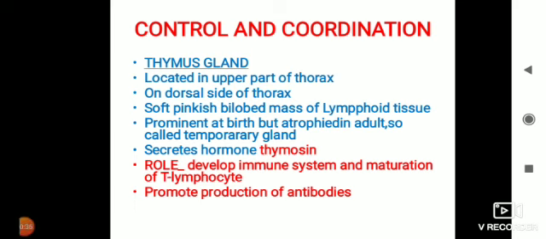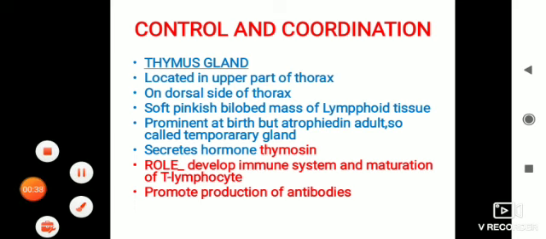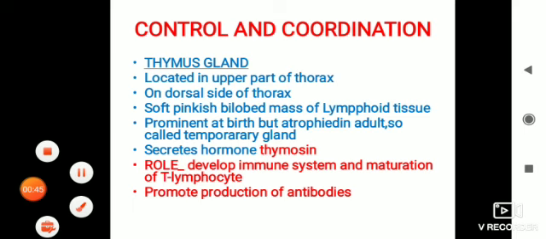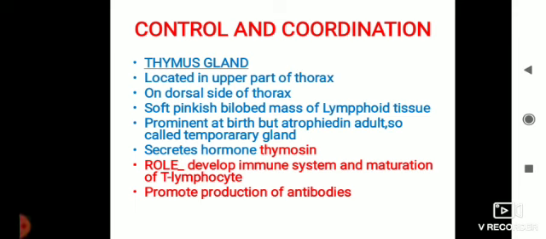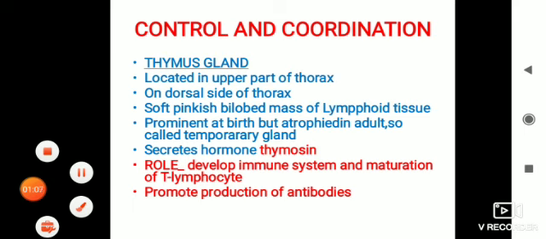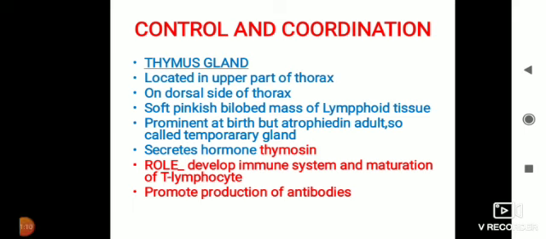This thymus gland is called the temporary gland because it is found in children and it diminishes in adults. The hormone of the thymus gland is thymosin. It is located in the upper part of the thorax, on the dorsal side of the thorax. It is a soft pinkish bilobed mass of lymphoid tissue and it is prominent at birth but undergoes atrophy in adults, so it is called the temporary gland. It secretes the hormone thymosin. Its role is to develop the immune system and the maturation of T lymphocytes.